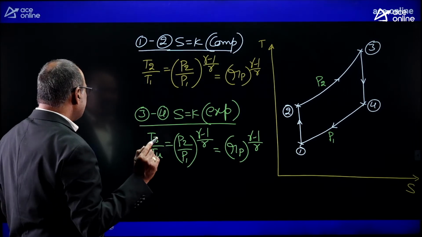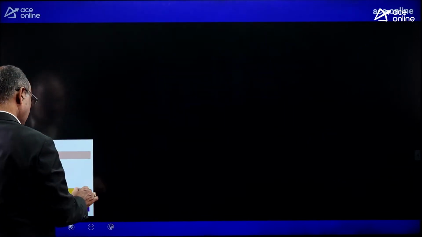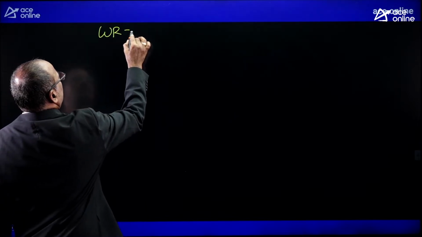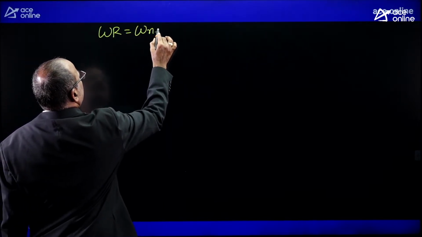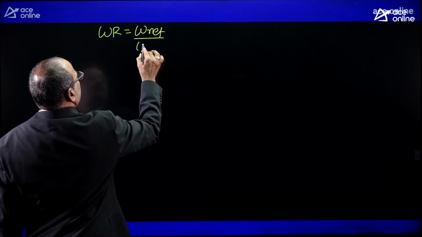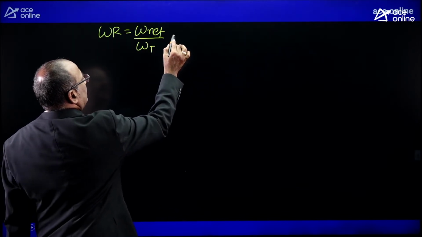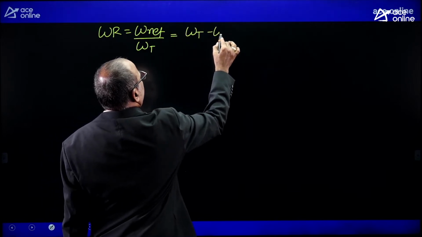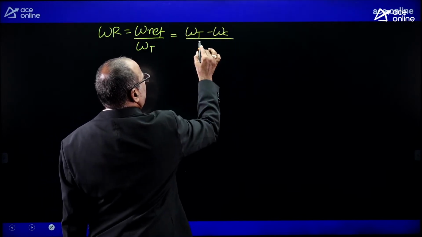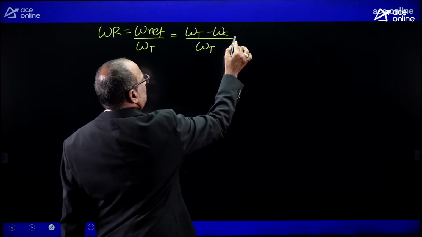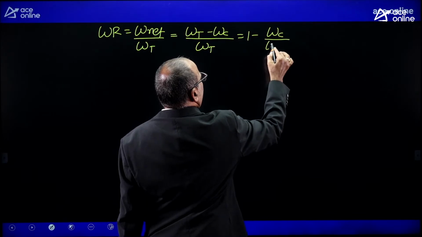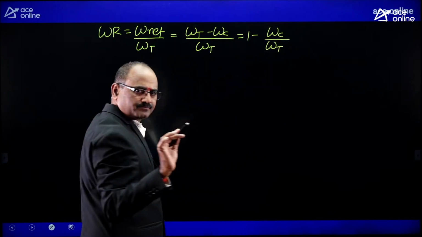Now let us see the work ratio. Work ratio is equal to the ratio between the net work and turbine work. Here net work is the turbine work minus compression work, divided by turbine work. It is equal to 1 minus compression work divided by turbine work.